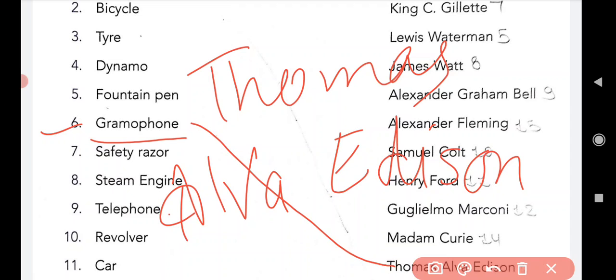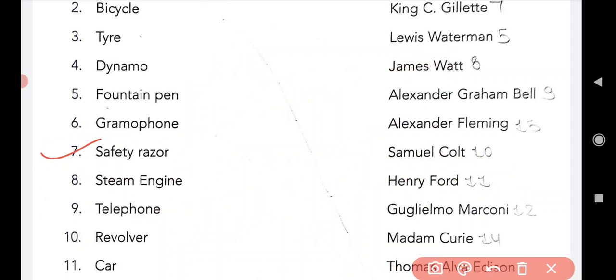After that come to the next, that is 7, safety razor. The safety razor was invented by King C. Gillette. Spelling is K-I-N-G, King, C, G-I-L-L-E-T-T-E, Gillette. So King C. Gillette was the inventor of the safety razor.